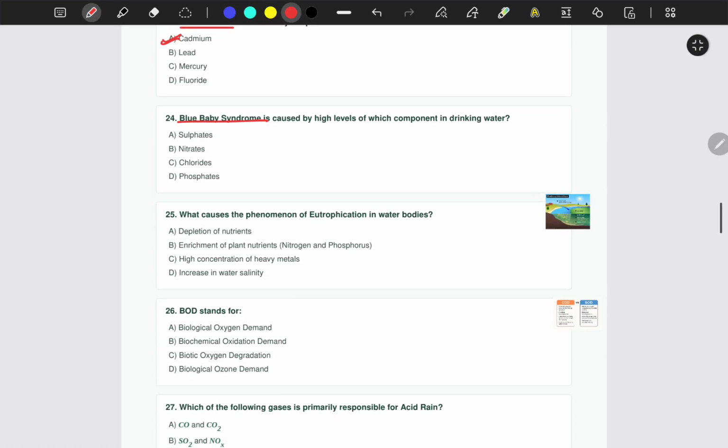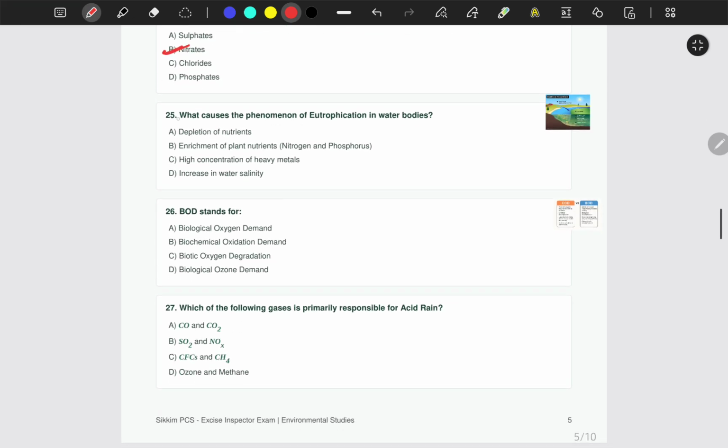Next one is blue baby syndrome, which is caused by high levels of which component in drinking water? Sulfates, nitrates, chlorides, or phosphates? The correct answer is nitrates. Question number 25. What causes the phenomenon of eutrophication in water bodies? A. Depletion of nutrients. Option B, option C, or option D? Which one is it? The correct answer is enrichment of